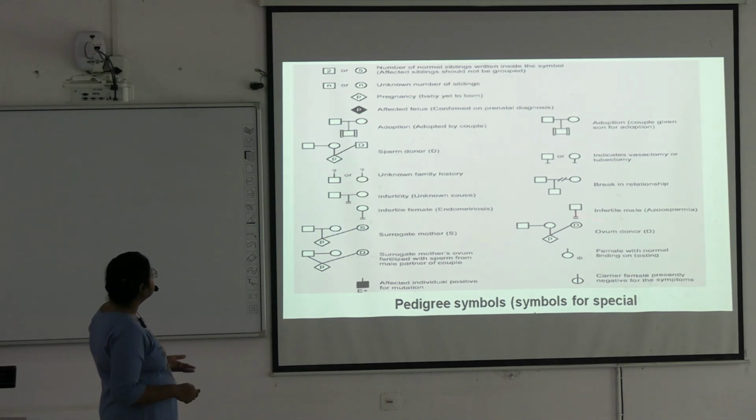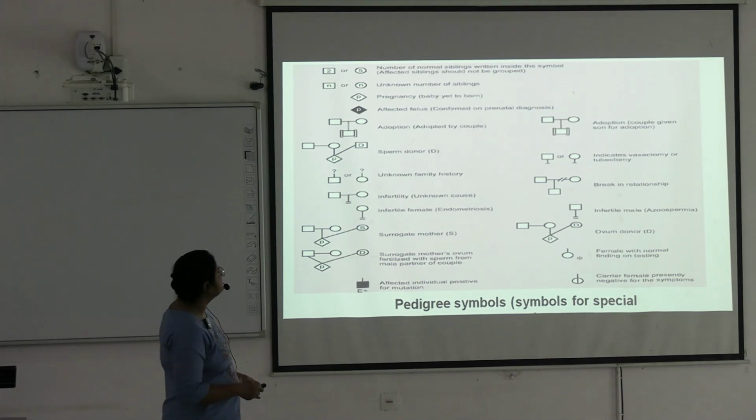You can remember from the chart. This is the number of normal siblings written inside the symbol, and affected siblings should not be grouped. This is an unknown number of siblings, pregnancy, baby yet to be born, affected fetus confirmed on prenatal diagnosis. This represents adoption, sperm donor, unknown family history, infertility, infertile female, surrogate mothers, different types of surrogacy. All these are not commonly used. The previous chart was very important.